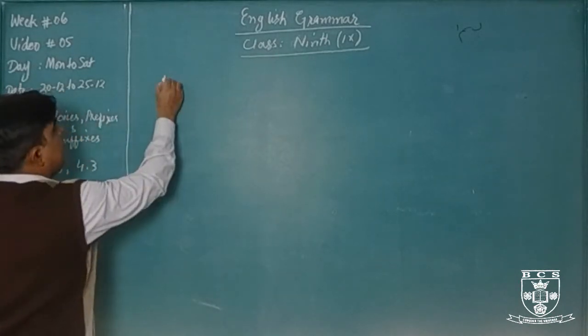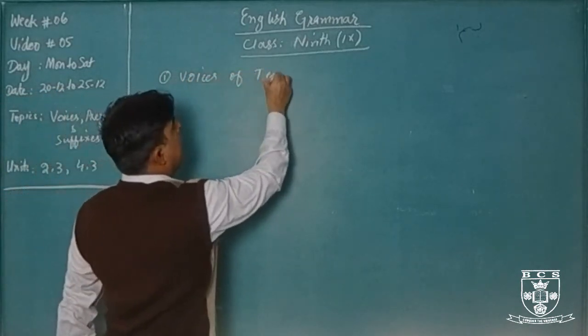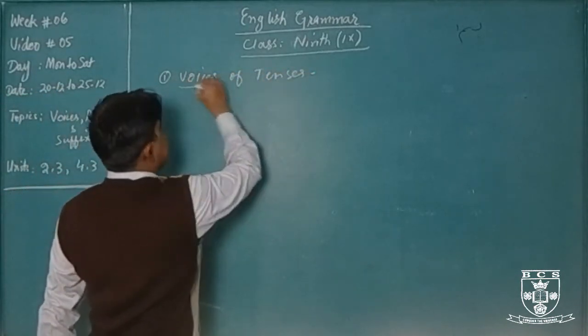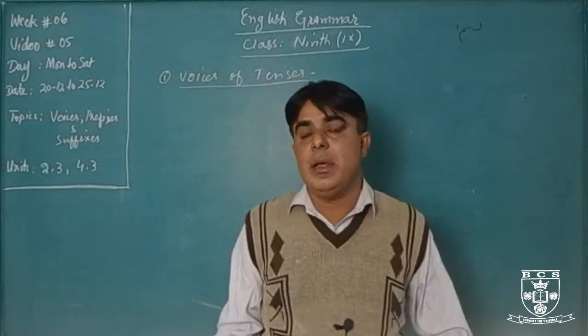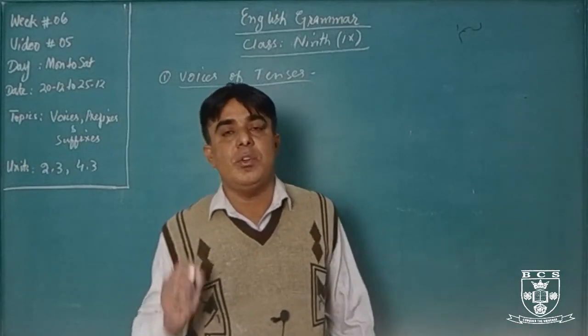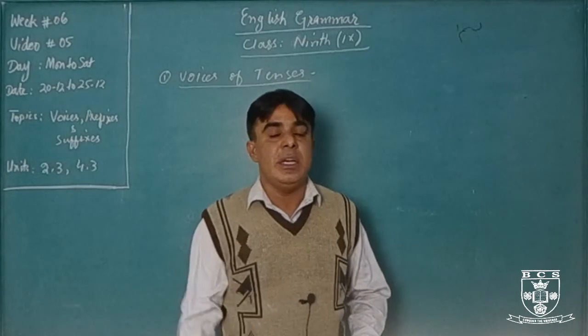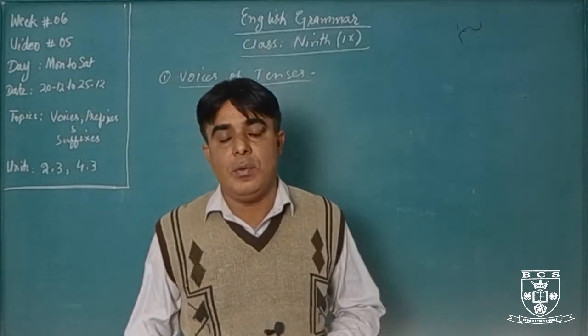First, we will learn voices of tenses. As I have already told you, there are 12 tenses. There are 3 times, and each time is divided further into 4 forms: 4 plus 4 plus 4, present, past, future. There will be 12 tenses, or 12 forms of the tenses.